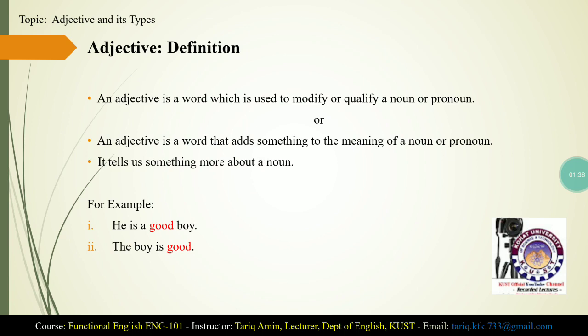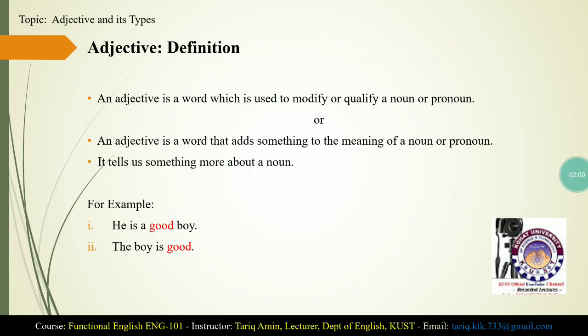Now, what is an adjective? An adjective is a word which is used to modify or qualify a noun or pronoun, or an adjective is a word that adds something to the meaning of a noun or pronoun. In other words, we can say that an adjective tells us something more about a noun.